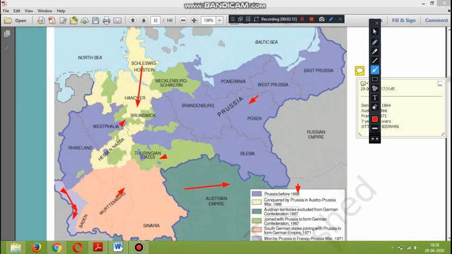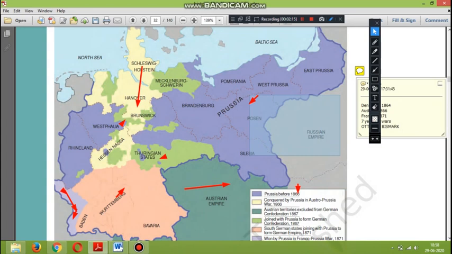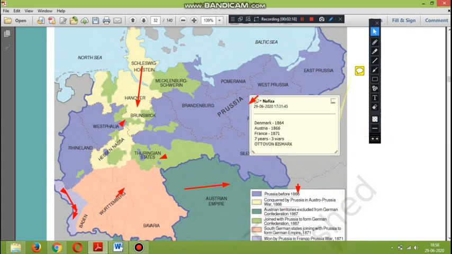And you can have a look at the pop-up box here. In this box you can see clearly, and even while reading we have seen, 3 wars and 7 years' time. Whereas in this map one point is missing. They said 7 years, but they have given only 1866 and 1871 here. Actually the war started in the year 1864 with Denmark: 1864 Denmark, 1866 Austria, 1871 France. It does not mean that every day of these 7 years there was war. In between, time has passed.